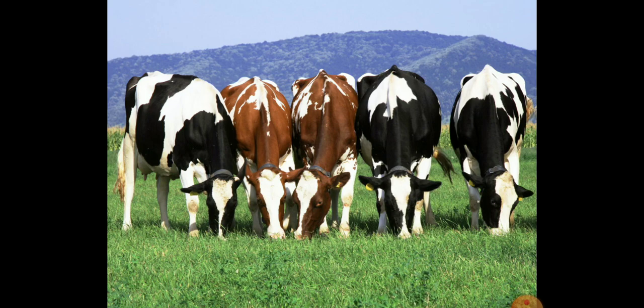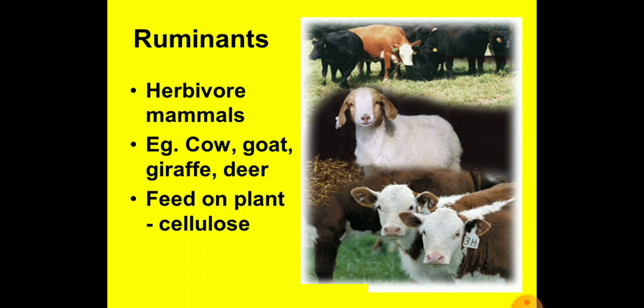Have you observed cow, buffalo, and other grass-eating animals chewing continuously even when they are not eating? These animals are known as ruminant animals. Ruminants are the hoofed plant-eating animals. Ruminants are herbivorous mammals. For example, cow, goat, giraffe, deer, etc. They feed on the plant cellulose. Cellulose is a type of complex carbohydrate that cannot be digested by human beings.